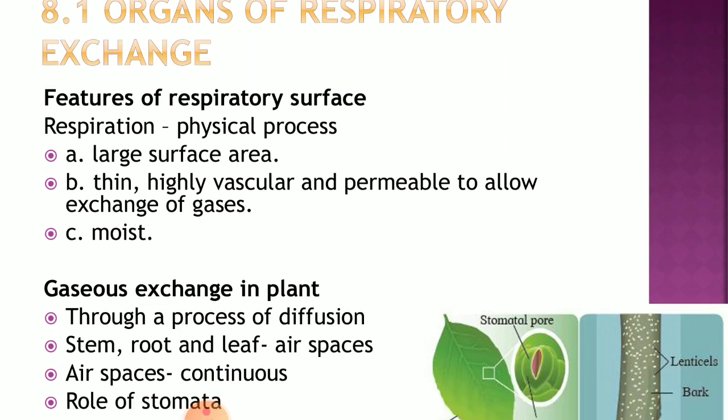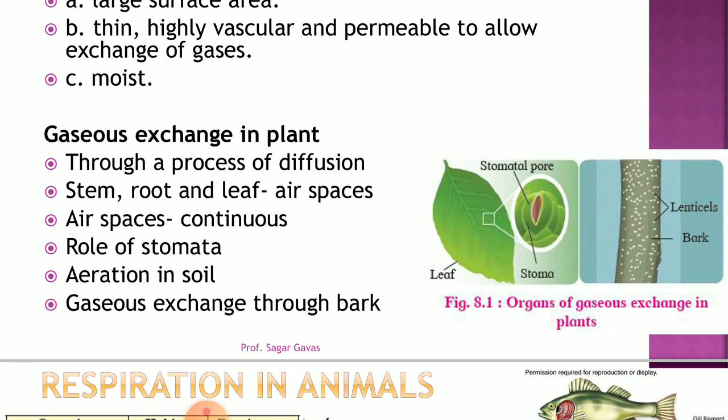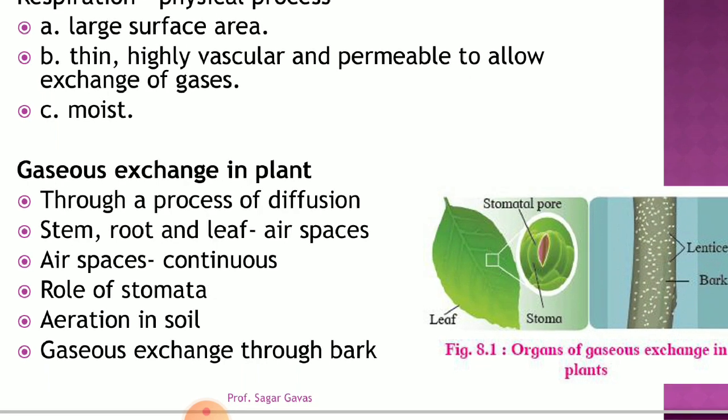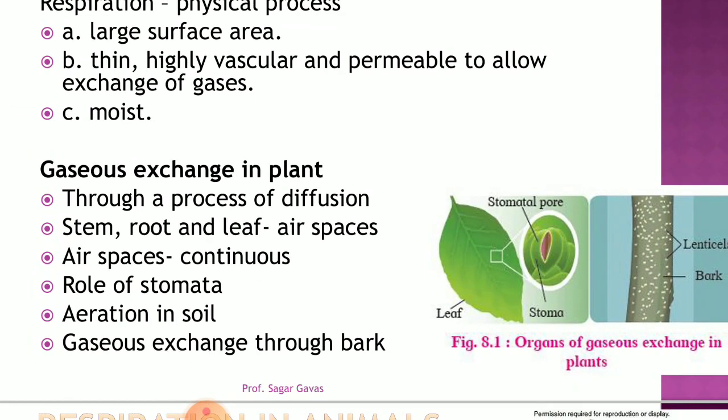Now in case of gaseous exchange in plants, it takes place by a process called diffusion. What do you mean by diffusion? Diffusion is a physical process where substances move from high concentration to low concentration. That means the process occurs along the concentration gradient.